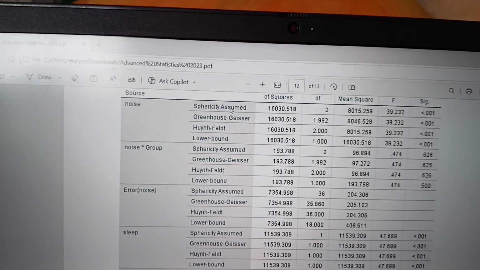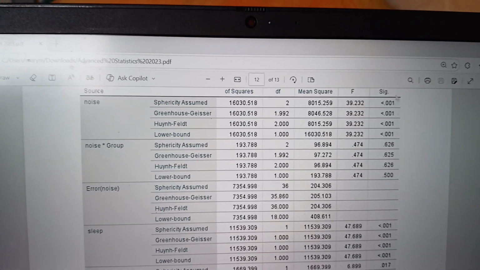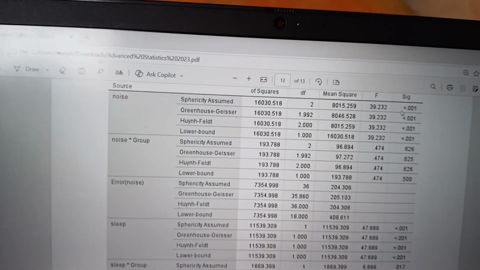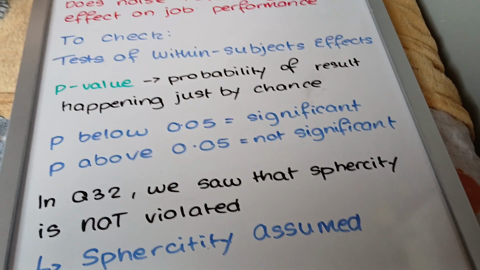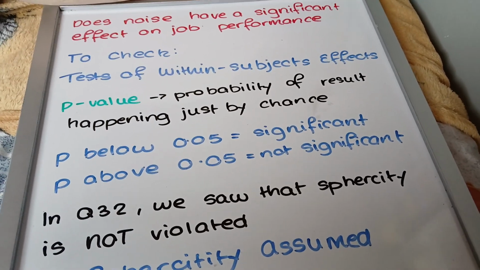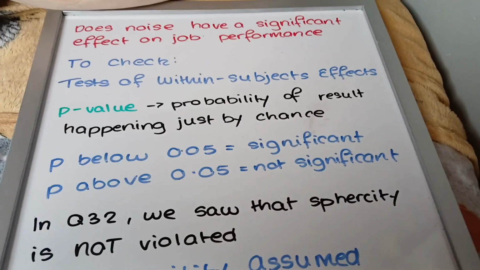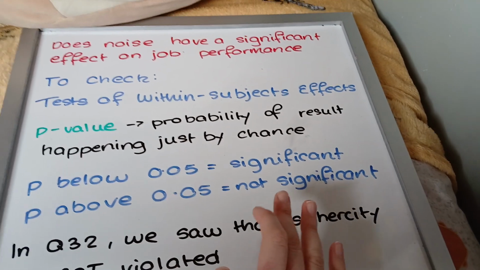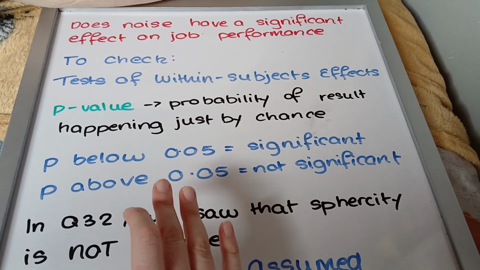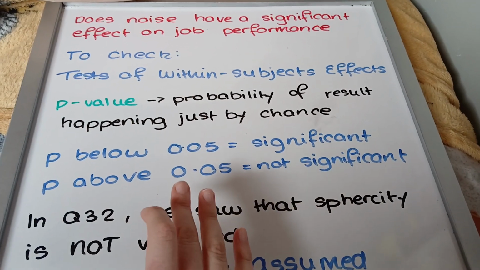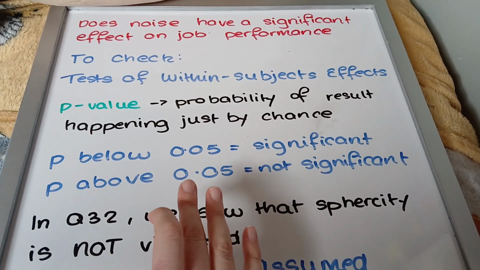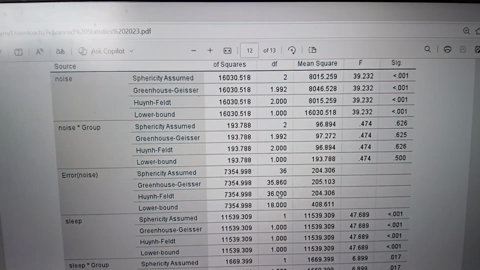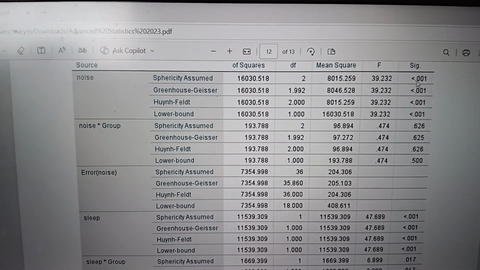So if we go to sphericity assumed and go over to significance, which we know now means the p-value, which is the probability of a result happening just by chance. If p is below 0.05, it's significant, and if p is above 0.05, it's not significant. Or in this case, SPSS labels the p-value as significance. If the significance is below 0.05, it's significant, and if it's above 0.05, then it's not significant.